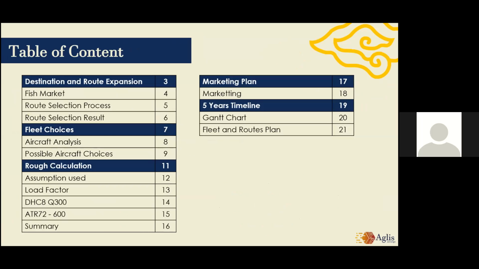So this is the table of contents. First, we will talk about the destination and route expansion, and then we will continue to discuss our fleet choice, the aircraft selection. Then we will discuss the rough calculation, the 5 years rough calculation regarding our cost and our revenue. And next, we will talk about the marketing plan and also the 5 years timeline.